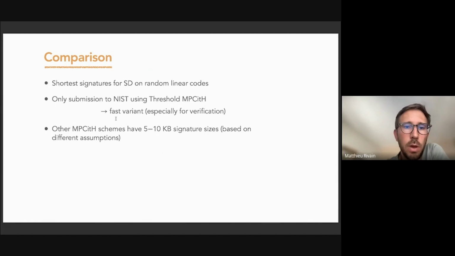So this gives an MPC in the head scheme with a fast variant, especially for verification. And compared to the other schemes based on MPC in the head, we are in the high range of the signature size. But that's what we can obtain for the SD problem, which can be argued to be a pretty conservative problem.